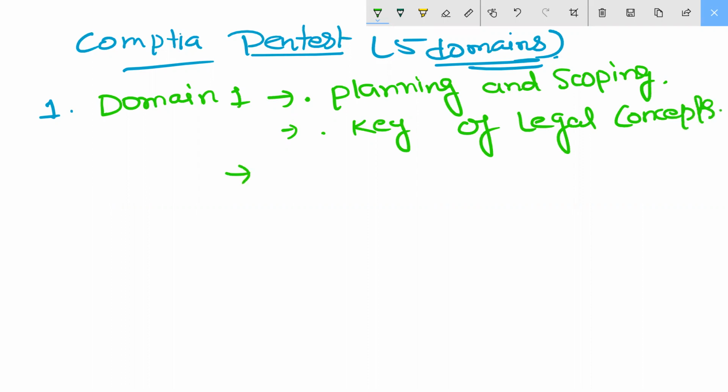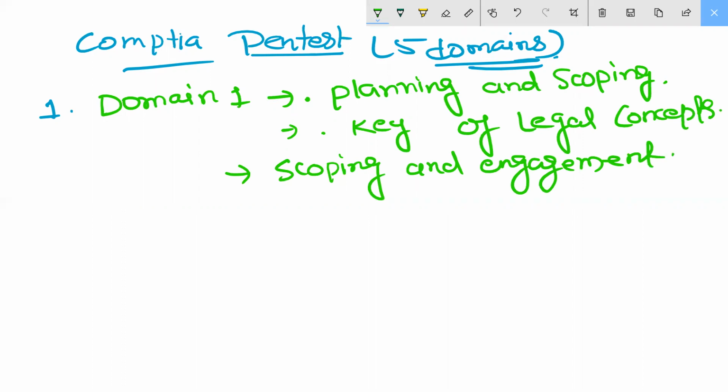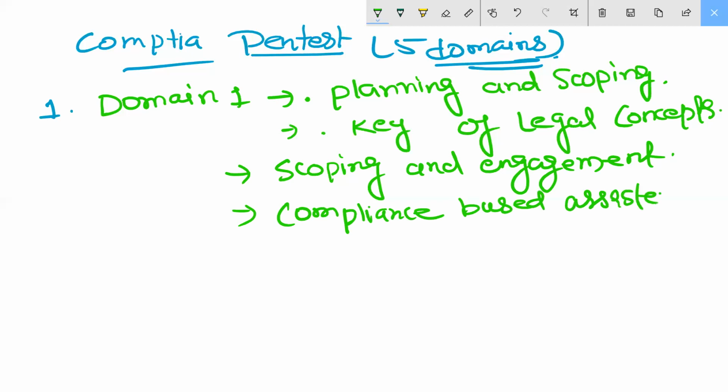Next we have scoping and engagement. Then after, we are coming to compliance-based assessments.